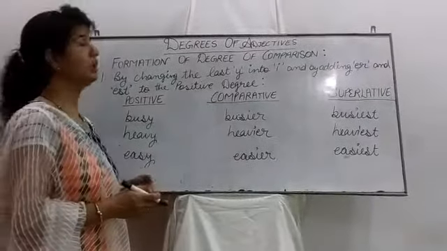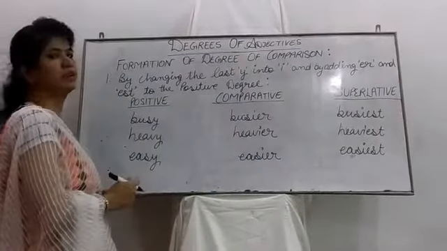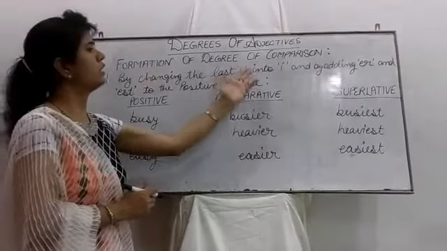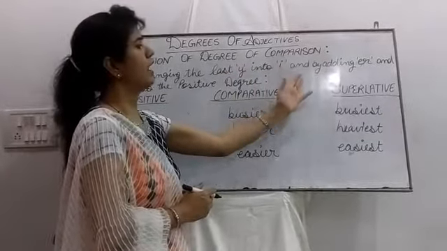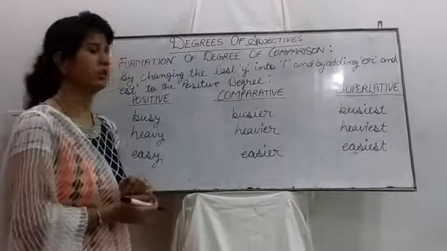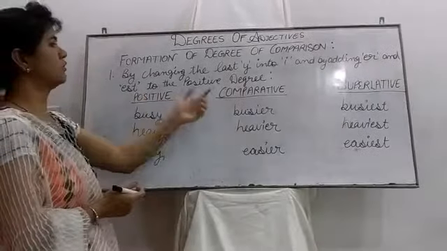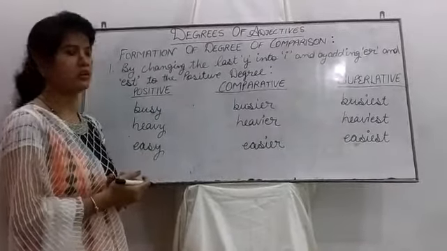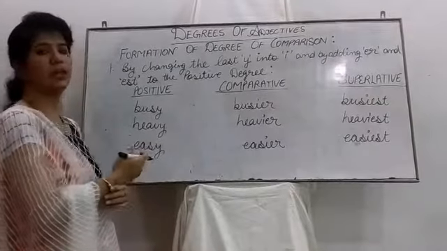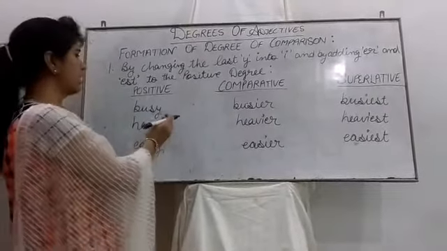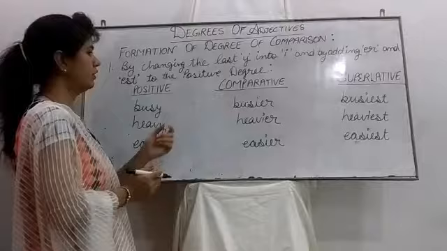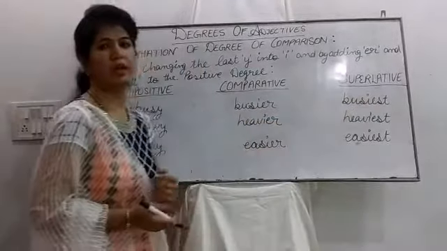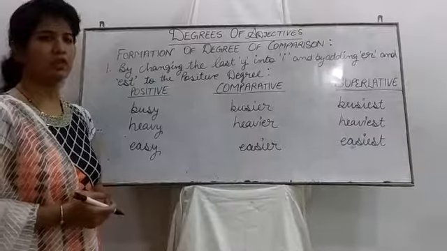Let's move to the next method of forming a degree. The next method is by changing the last Y into I and adding ER and EST to the positive degree. Some adjectives have Y at the end, so it's the rule that we should change Y into I and add ER and EST to make the comparative and superlative degree.